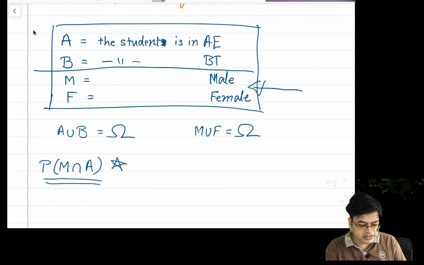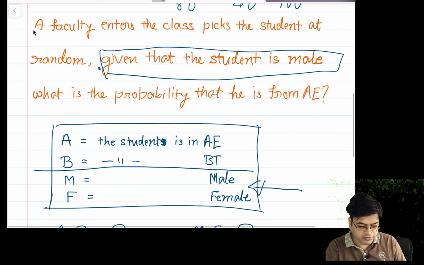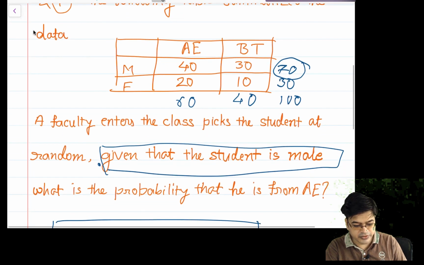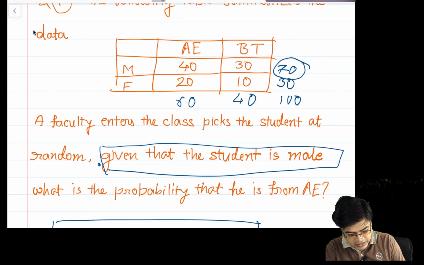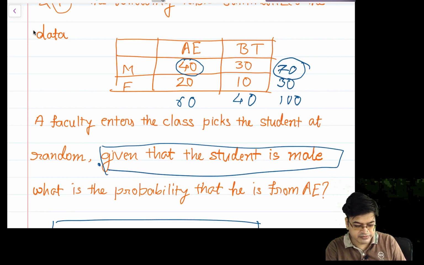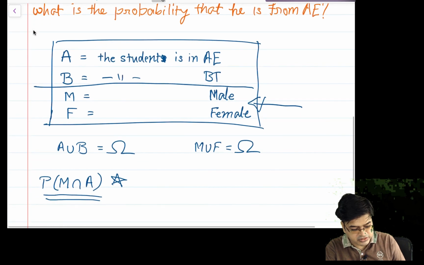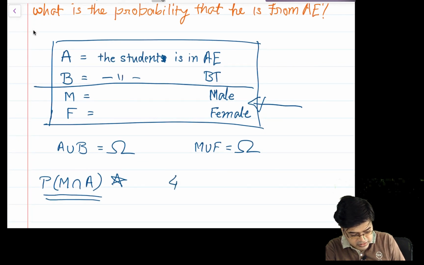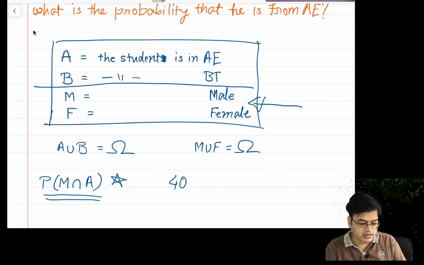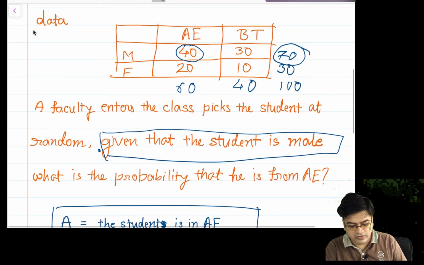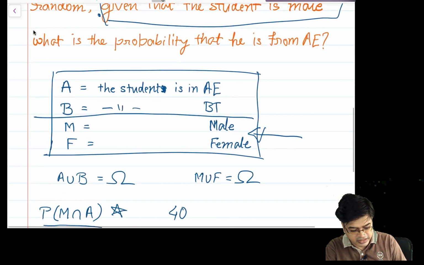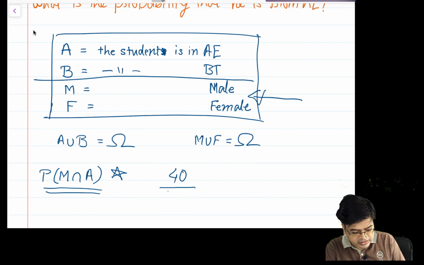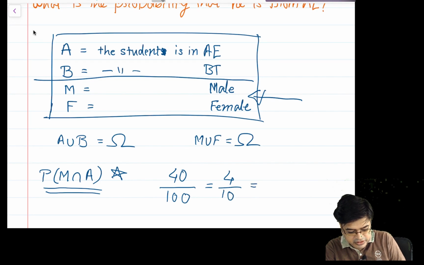Now, based on our understanding of classical probability, we can easily compute this. For example, I have this particular event where 40 outcomes are there. So 40 outcomes are there in M intersection A, and therefore 40 outcomes upon 100 students. So I can easily say that the probability is 4 by 10, that is also equal to 2 by 5.